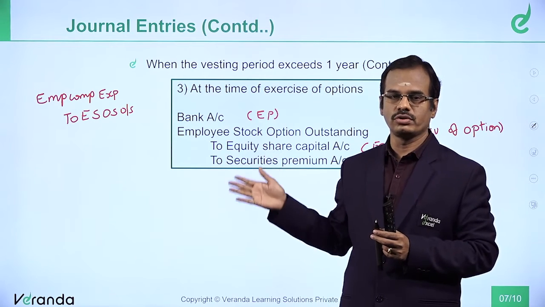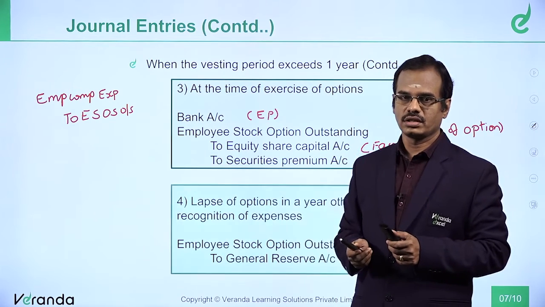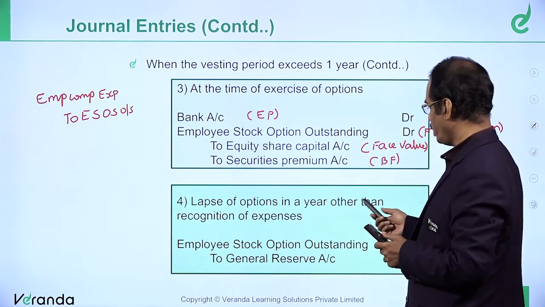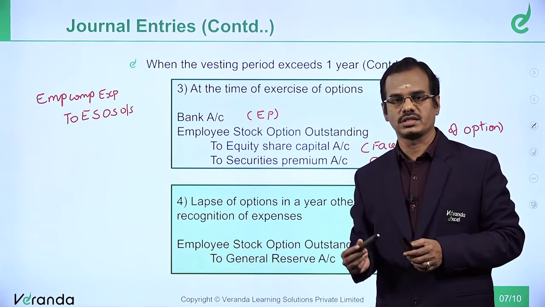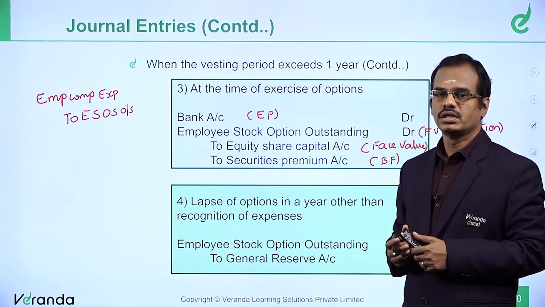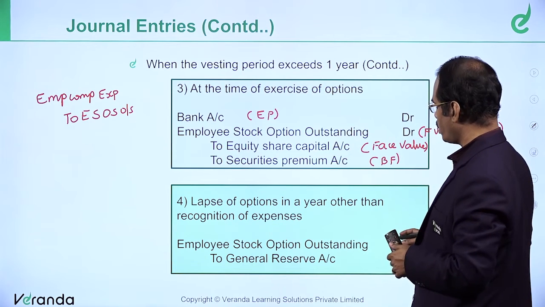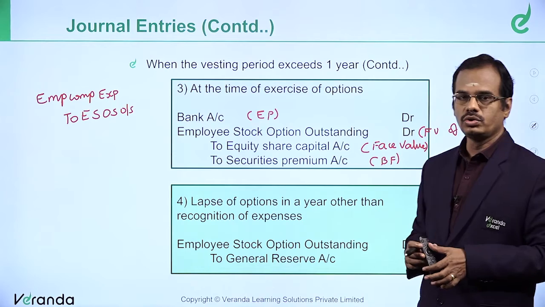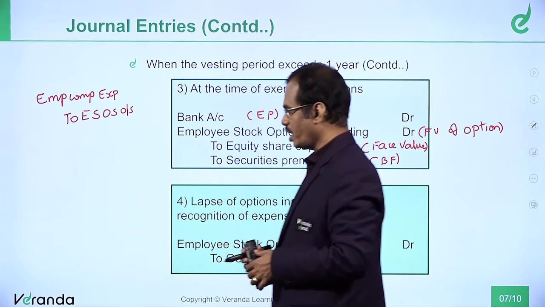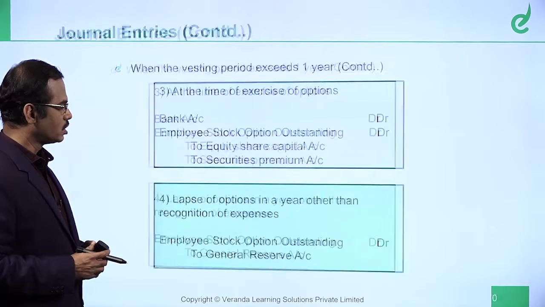For lapse, why should you disturb one year? Instead, the guidance note says that if there is a lapse of option in a year other than the year of recognition of expense, you have to take it to general reserve account. So the journal entry is employee stock option outstanding, shortly called the ESOS account, debit to general reserve account. This is the rectification entry we pass.